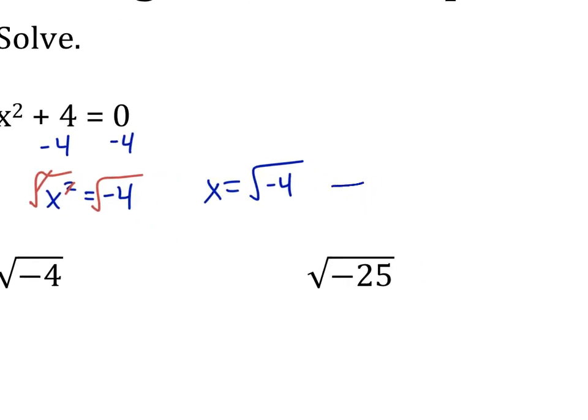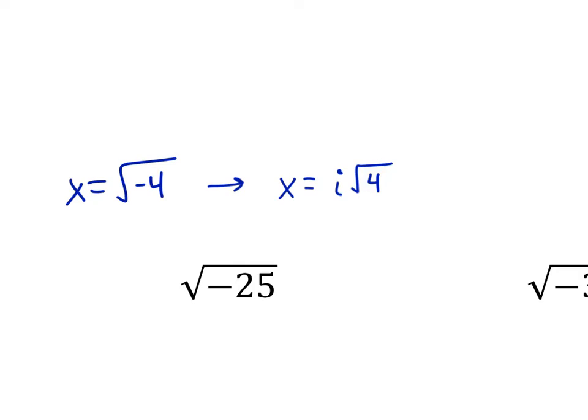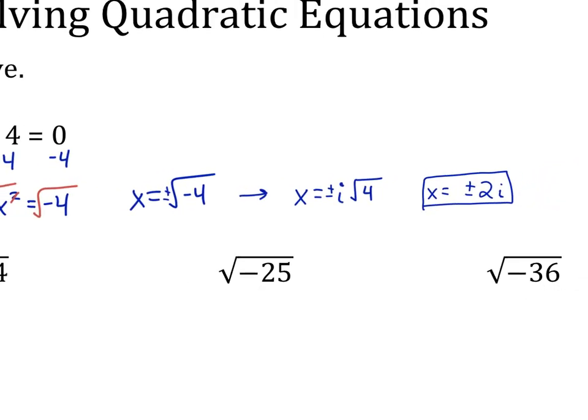And here's how I want you to show this work. I want you to show that the negative in the square root comes on the outside of the root. It comes out as an i, root 4. Okay? And then you can finish this off by saying x equals plus or minus, the square root of 4 is 2, right? 2i. Okay. So that's the work that I would expect you to show.